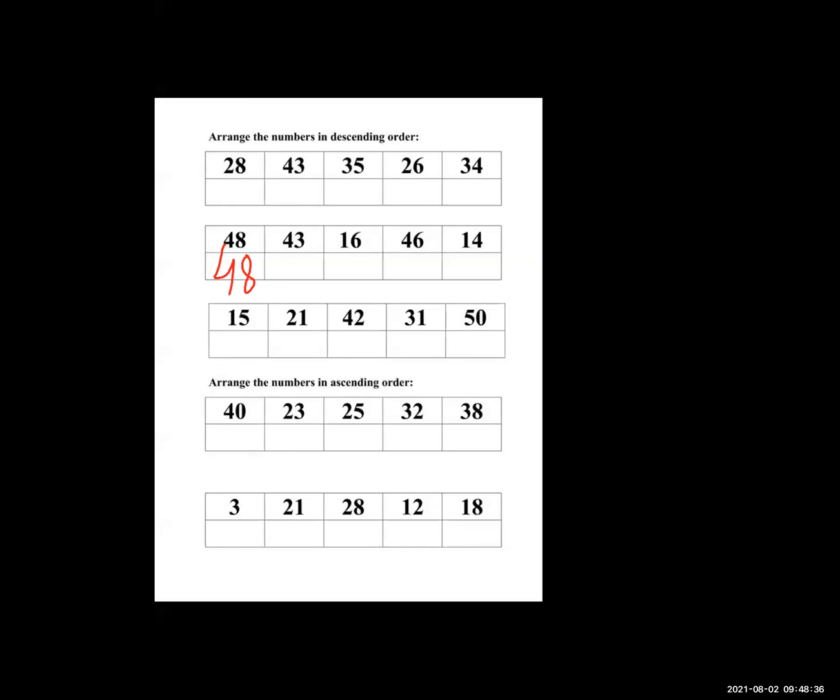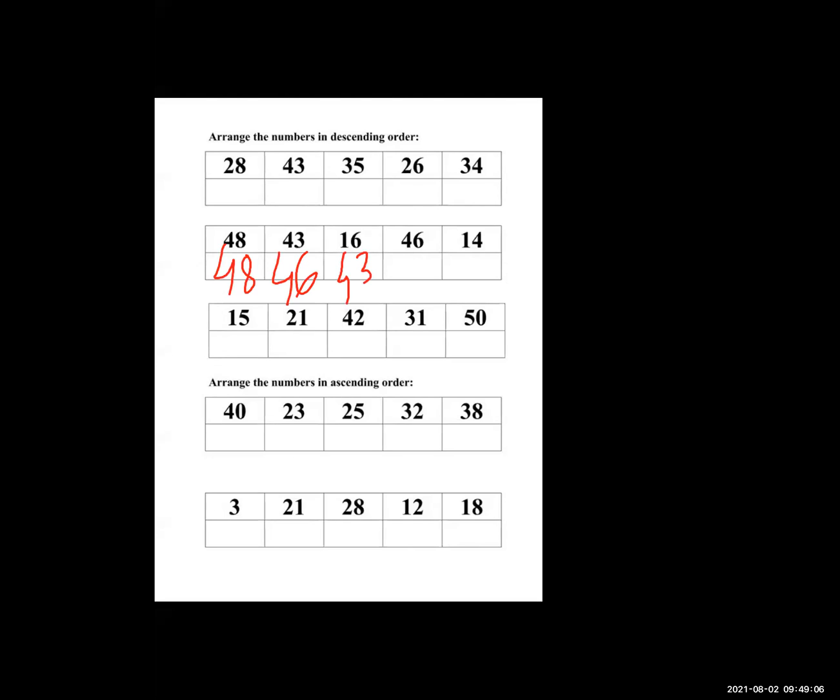So can you tell me what is the smallest number? Which is the smaller number than 48? 46. Yes, Parthi. Very good. Which is the smaller number than 46? 43. Very good.